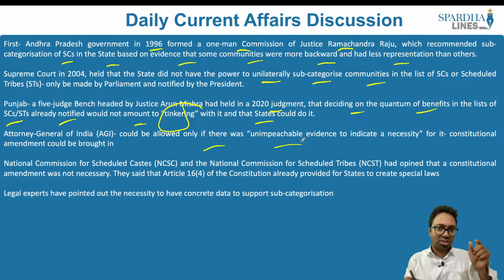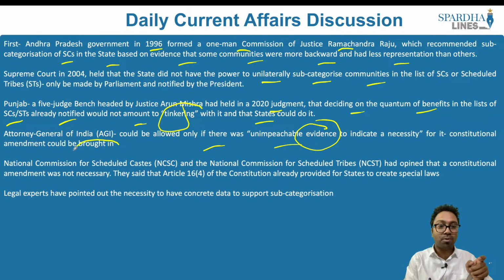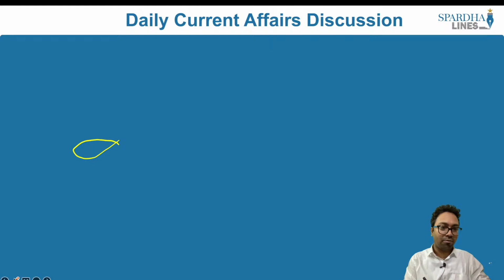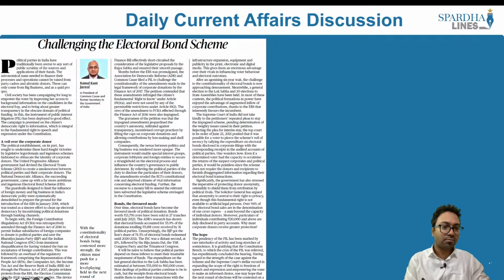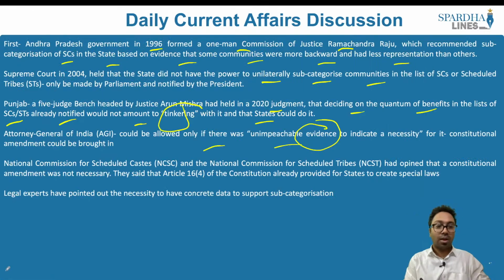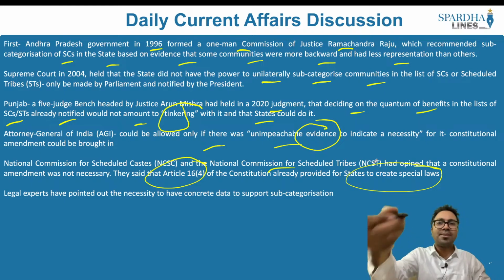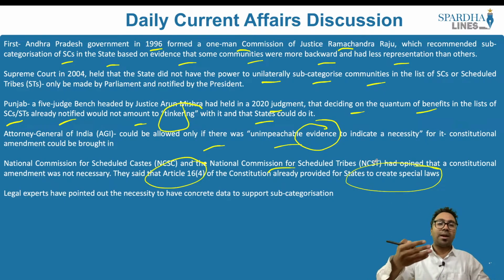So this sub-categorization can be allowed for a state only if evidence can be given. Sub-categorization can be done if evidence is provided, and for this a constitutional amendment should be brought in, said the Attorney General of India. However, the National Commission for Scheduled Castes and Scheduled Tribes has said a constitutional amendment is not required. Why? Because Article 16(4) already says that the states would be able to create special laws. Since it is already explicitly mentioned in 16, why come up with a new law?